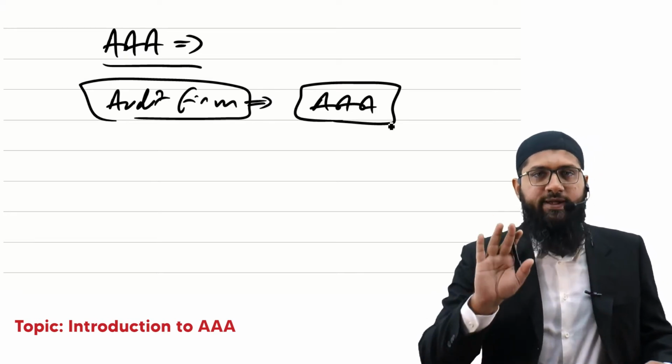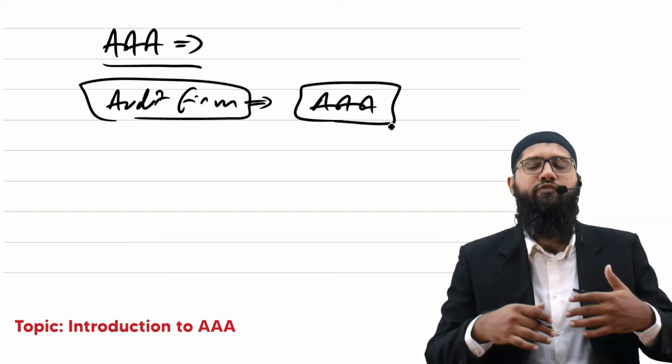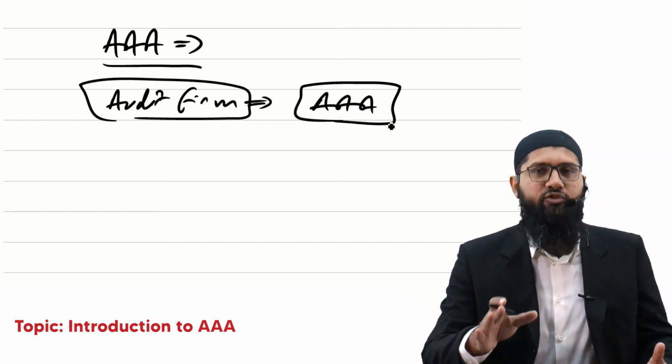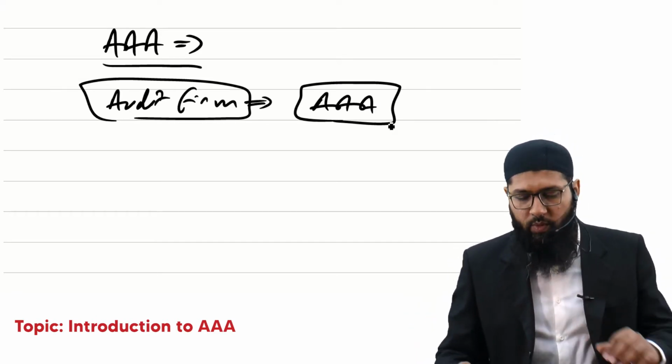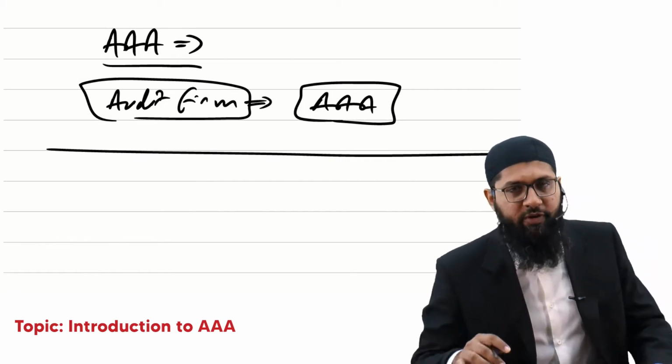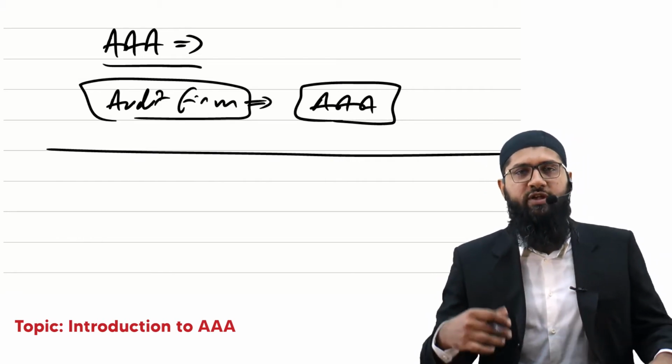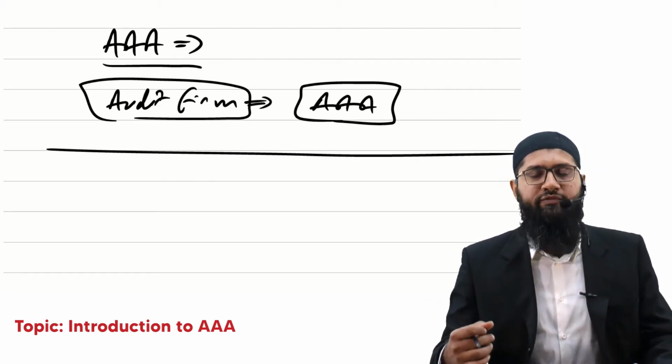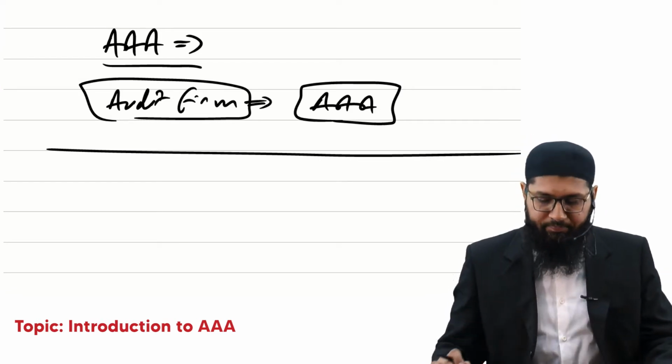So if you wish to get into an audit firm either as a trainee or for a future career, make sure that you attempt this AAA paper.